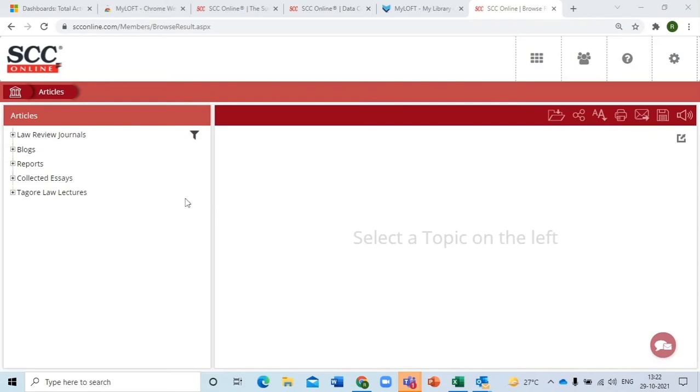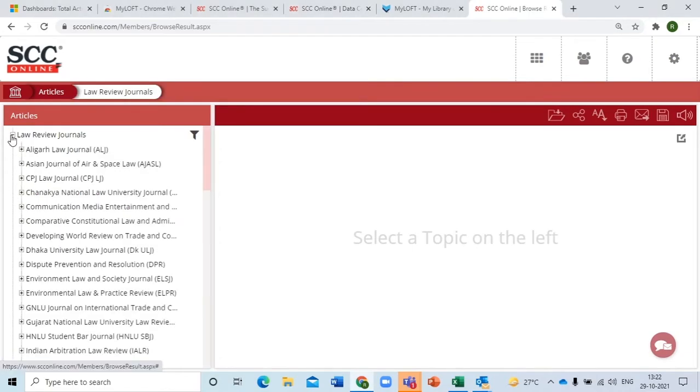Yes. Thank you. So, continuing further ahead, as far as the articles are concerned, you have the law review journals from 62 leading institutions and professionals over here. When I expand it, it shows you the institution's name, Aligarh Law, or any other institutions of repute.